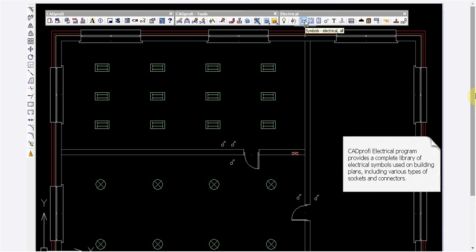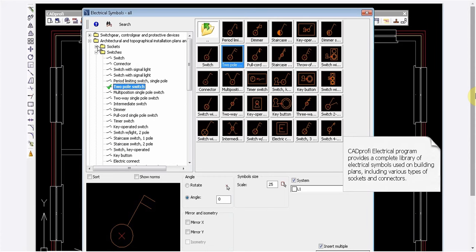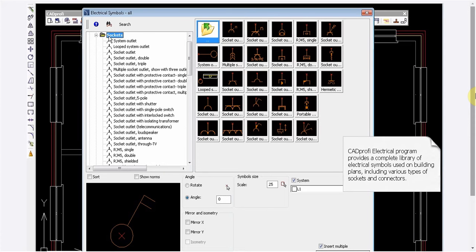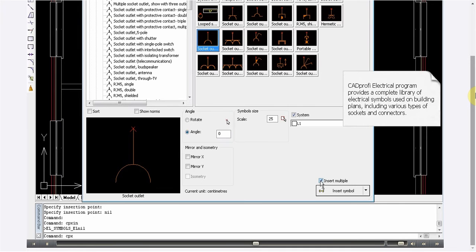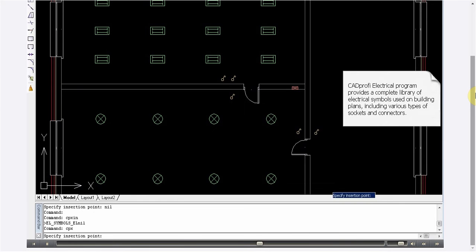Let's go to the Symbols command once again. This time let's add a socket. So let's choose a socket outlet. And of course, with the Insert Multiple function, we'll insert the symbol into different places in our drawing.